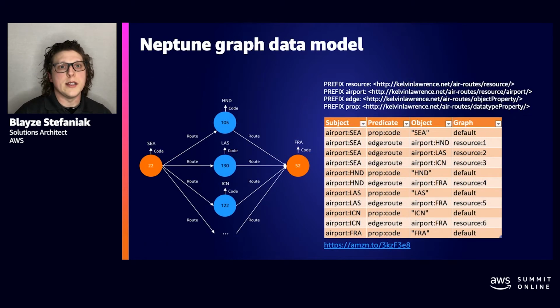Neptune provides the ability to use two data models, both Tinkerpop and RDF. Depicted is a representation of the same air routes dataset that you use, but ultimately you can see that the dataset is set up in a 4-position element, or what's called a quad. And this consists of a triple, which is your subject, predicate, object combination, plus you have a named graph identifier. So the structure is important for understanding ultimately how we go from a document into what we need to actually ingest into Amazon Neptune.